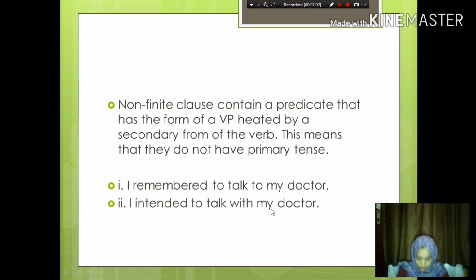The second example: I intended to talk with my doctor. If it's true, however, that does not necessarily mean that I talked to my doctor. Indeed, it rather suggests that I didn't. Intend, unlike remember, has a meaning that involves projection into the future. So the time of the intended action is always later than the time of the intention.